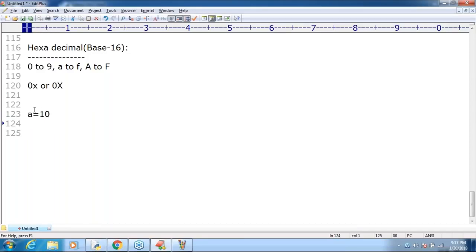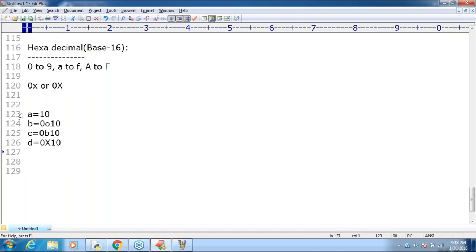Now my requirement is, just observe: a is equal to 10, b is equal to 0o10, c is equal to 0b10. I'm taking d is equal to 0x10. Can you please tell what outputs you are going to get by default?